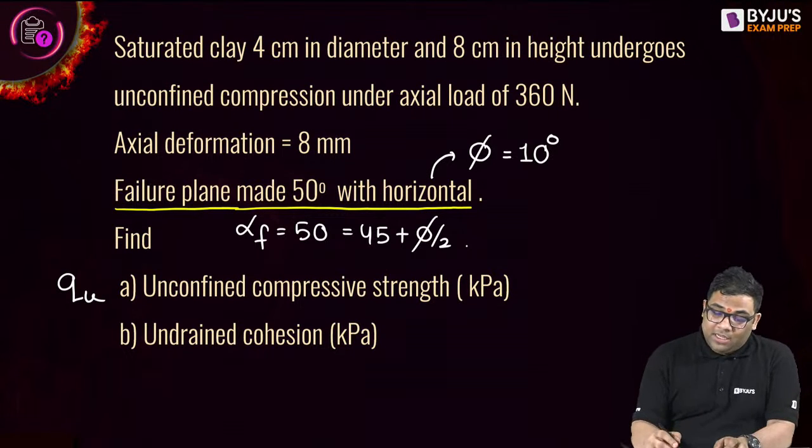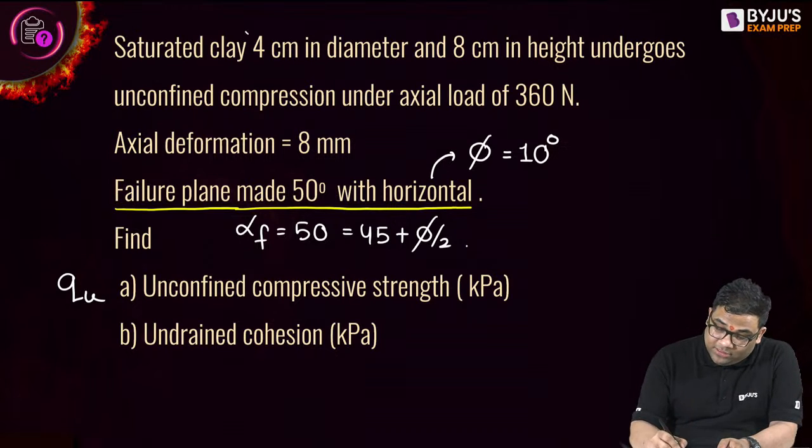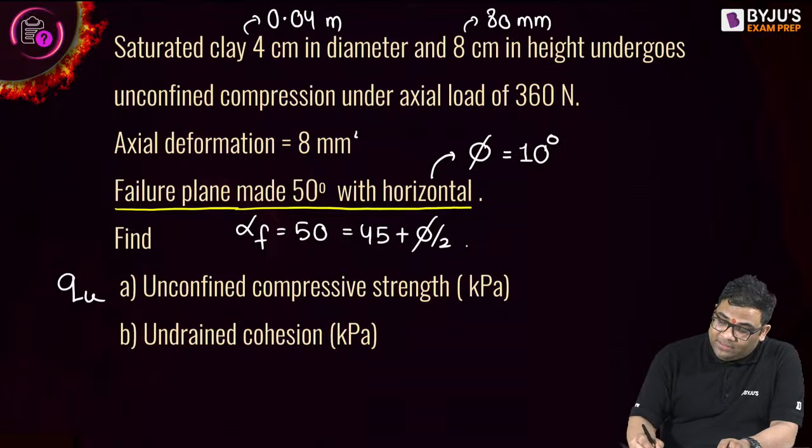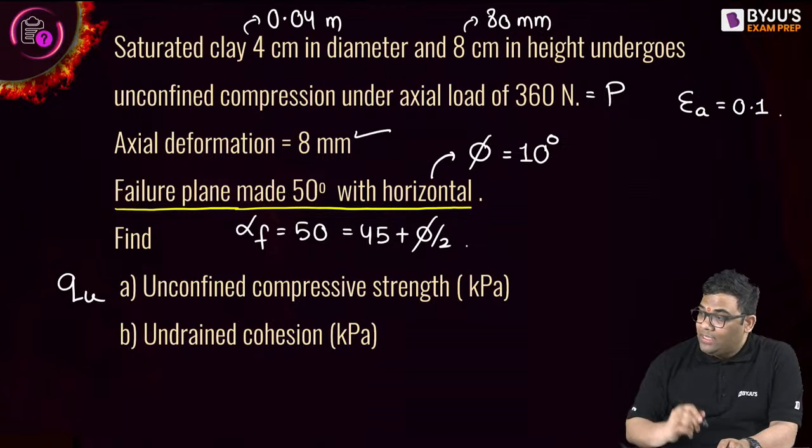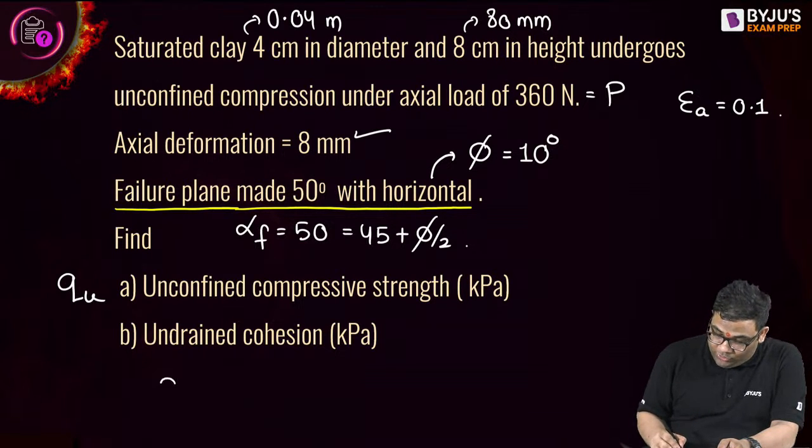Everything is given. Convert everything into kilonewton and meter. The diameter is 4 centimeter, I can write 0.04 meter. The height is 8 centimeter, I can write 80 mm. Axial deformation is 8 mm. So the axial strain is 8 by 80, that is again 0.1 only. So give me the Qu.